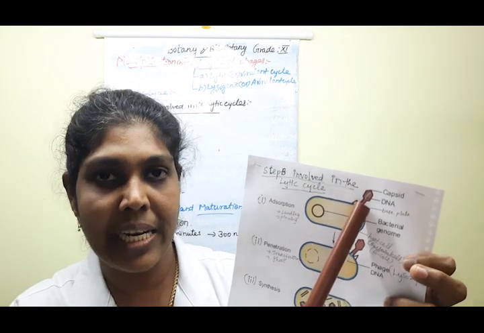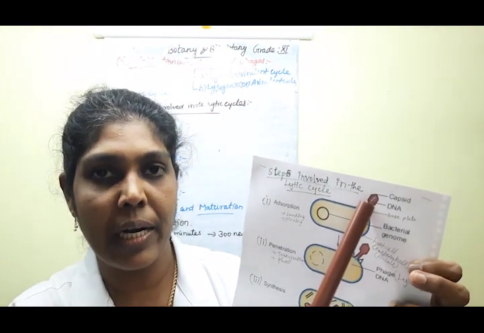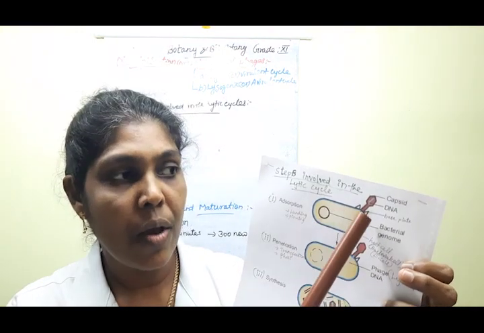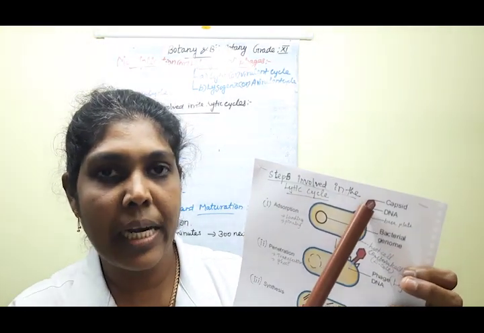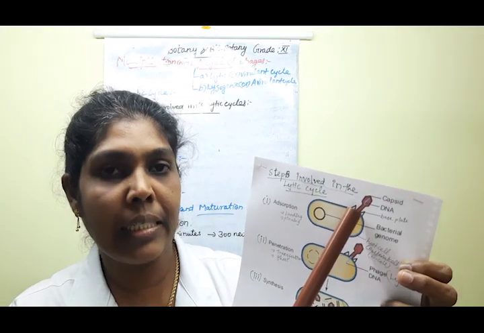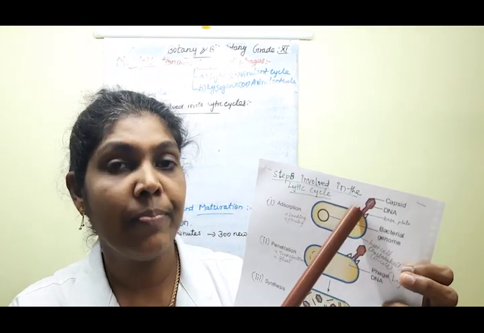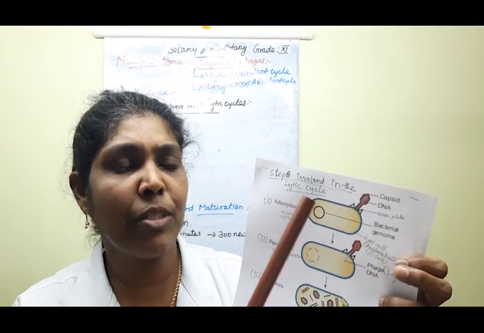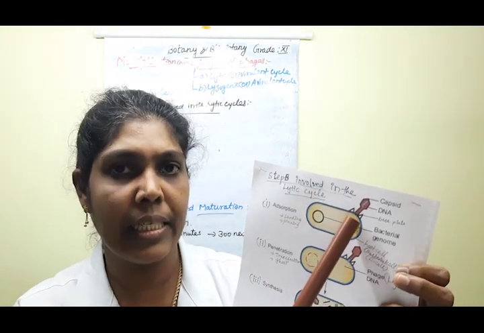This is the host cell, that is the bacterial cell. This is the phage particle. There is contact between these two. First, the phage particles recognize a specific receptor region, the receptor site.